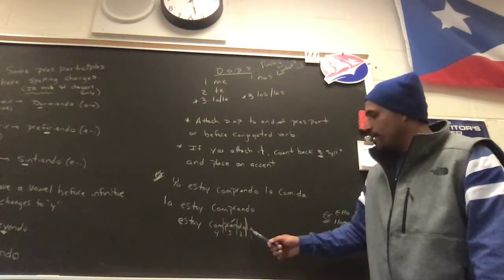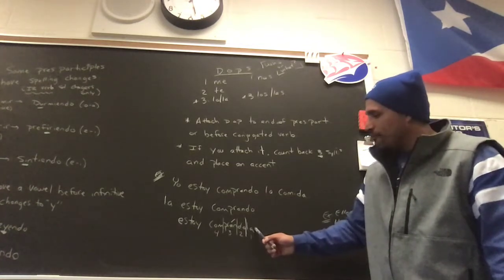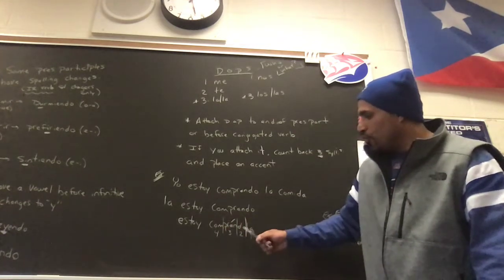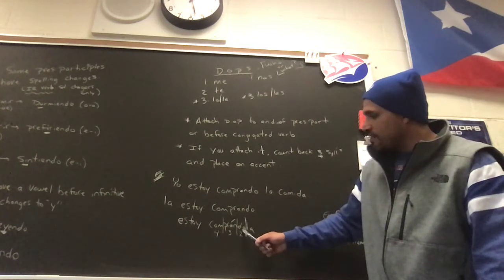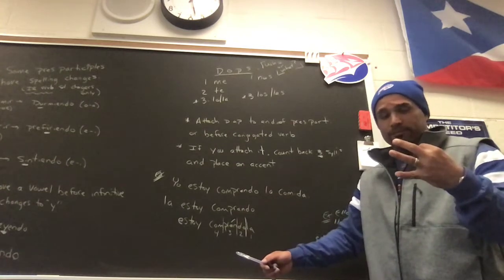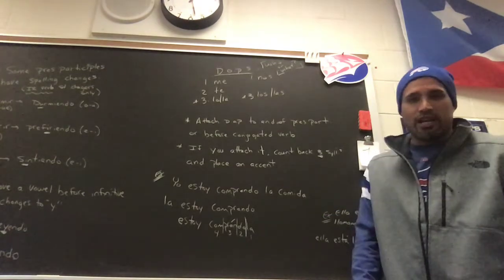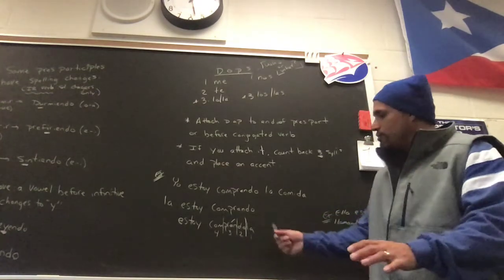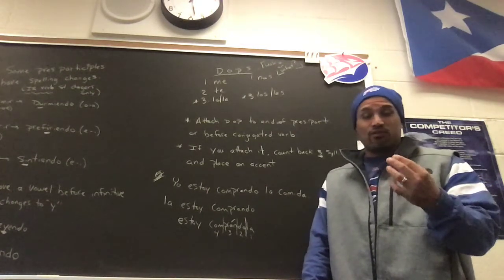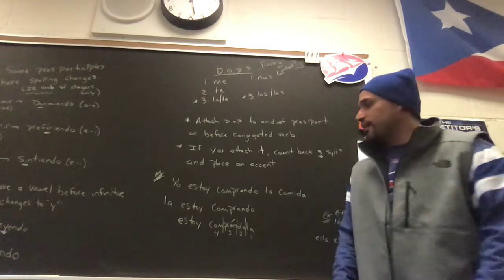So here's where we have the rules of accentuation. Remember I said we count from the end of the word, or the right side, to the left. So, comprándola. Here would be the first syllable. Here would be the second syllable. Here would be the third syllable. This would be the fourth syllable. We count back 3, and we place our accent on the third one. 1, 2, 3, boom, accent over the A in the vowel. If a word, even when you attach it, doesn't have 3 syllables, if it has 2 or less, then you're not going to place an accent. Okay? If it has 2 or less, you're not going to place an accent.